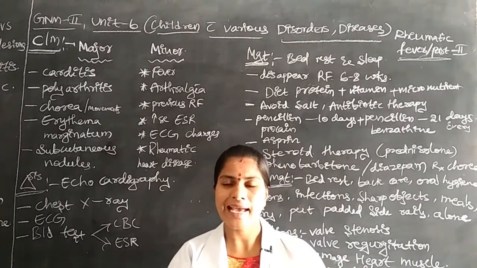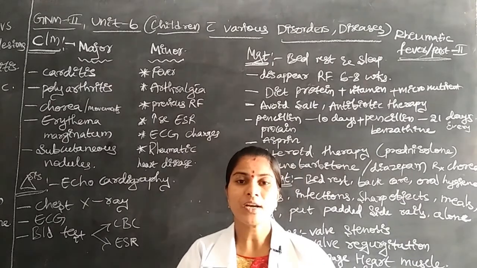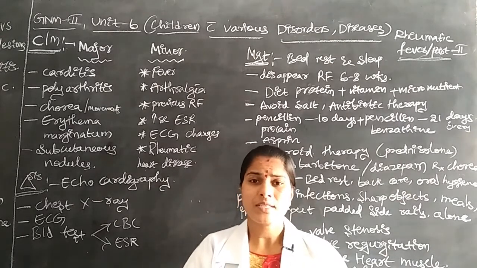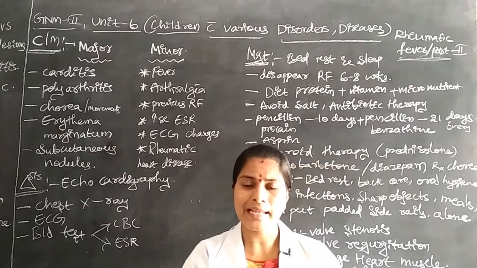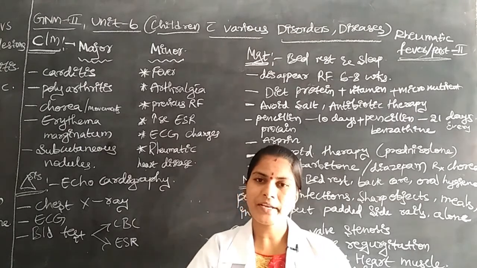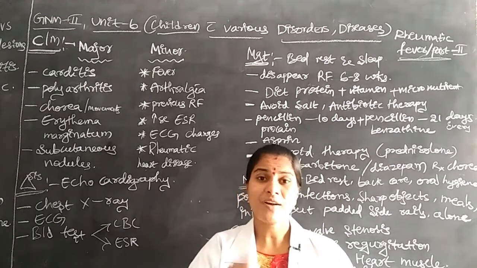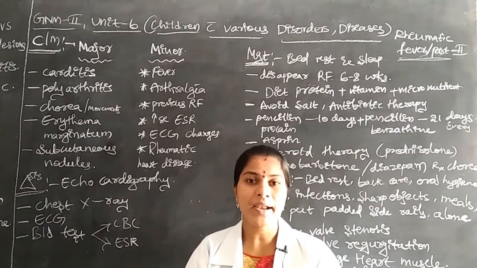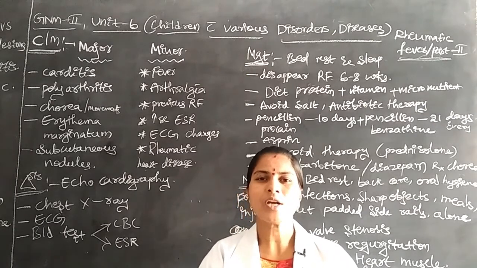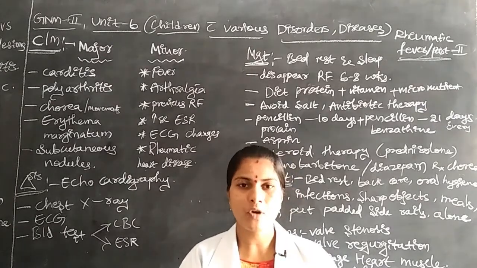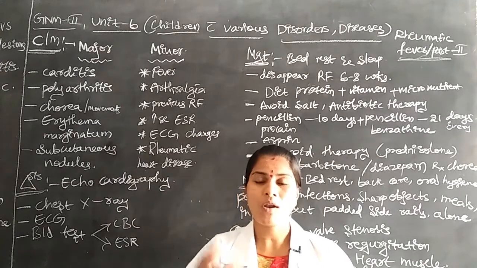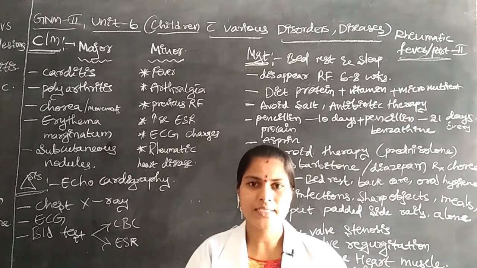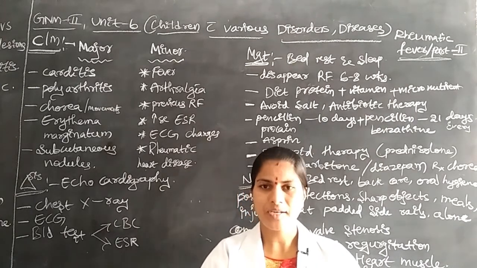First of all, as a nurse we have to provide a comfortable position to the children. Why? Because a child in a normal healthy status maintains their normal position. Once the child has any disease, the child does not cooperate with the normal environment and will be continuously crying. The child cannot tolerate their disease condition. Why? Because they are children.